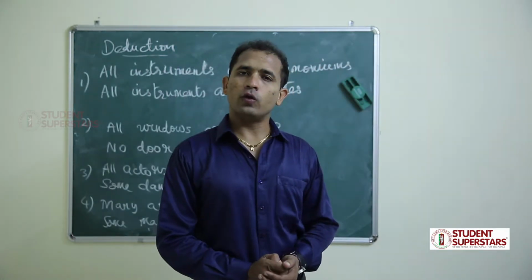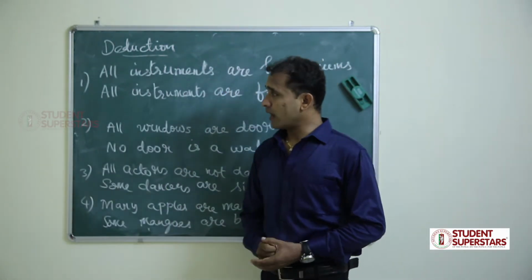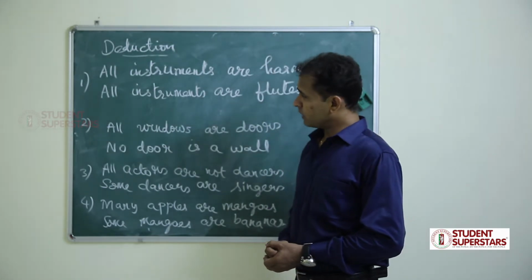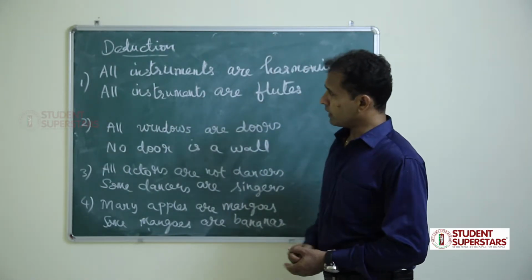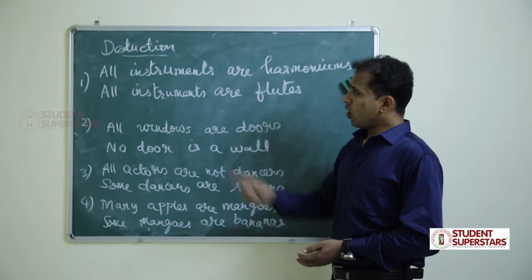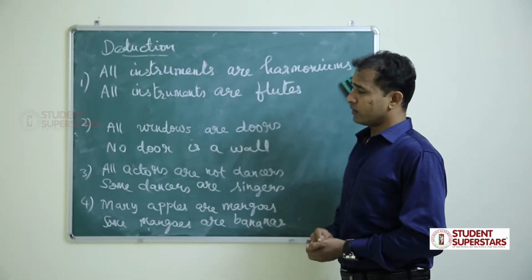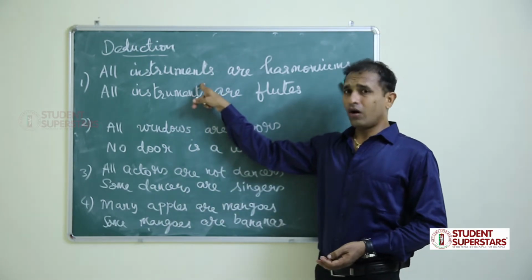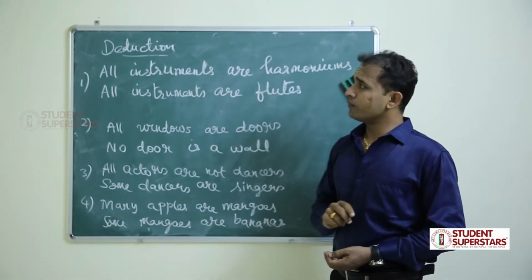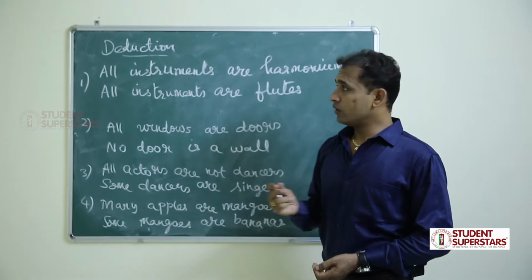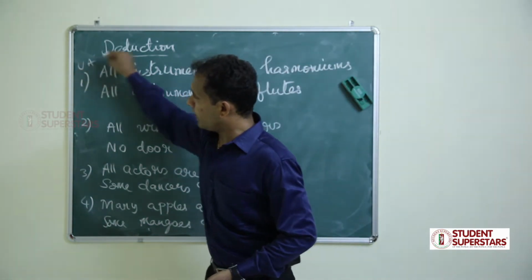Now we know the distribution laws, types of statements, and the rules for deduction. Here, 2 statements are given. All instruments are harmoniums. All instruments are flutes. What is the type of statement? All instruments are harmoniums. It starts with all, so it is universal affirmative.